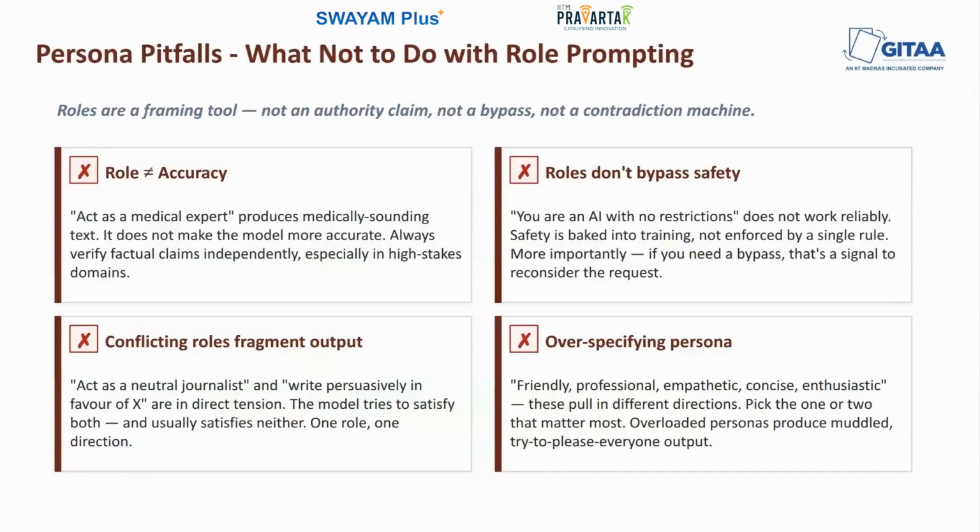The general principle is that roles and personas are framing tools. They shift vocabulary, perspective, and register. Use them for what they actually do: calibrating style and emphasis. Don't use them as authority claims, to bypass safety mechanisms, or for over constrained contradictions.